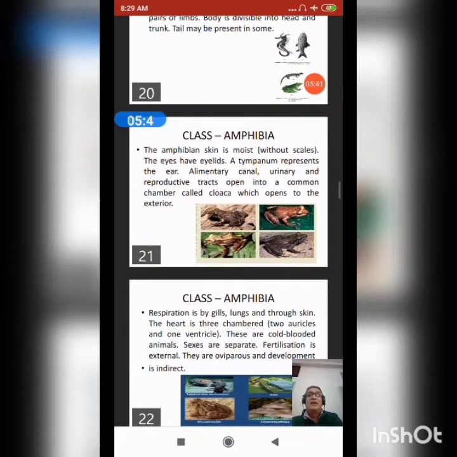Class Amphibia: the amphibian skin is moist without scales. The eyes have eyelids. Tympanum represents the ear. Alimentary canal, urinary and reproductive tracts open into a common chamber called cloaca, which opens to the exterior.